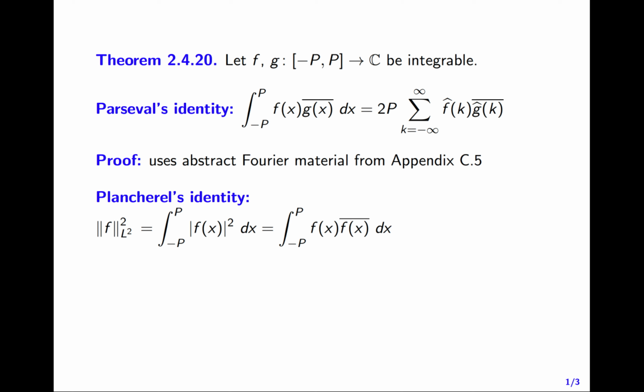So I look at Parseval's identity, and I take f equal to g, and I get 2p times the sum from k equals minus infinity to infinity of f hat of k times conjugate of f hat of k. But of course, a complex number times its conjugate collapses into something simpler. This is 2p times the sum from k equals minus infinity to infinity of f hat of k modulus squared. So again, I've gone from representing a continuous integral on minus p to p as a multiple of a sum of discrete numbers f hat of k.